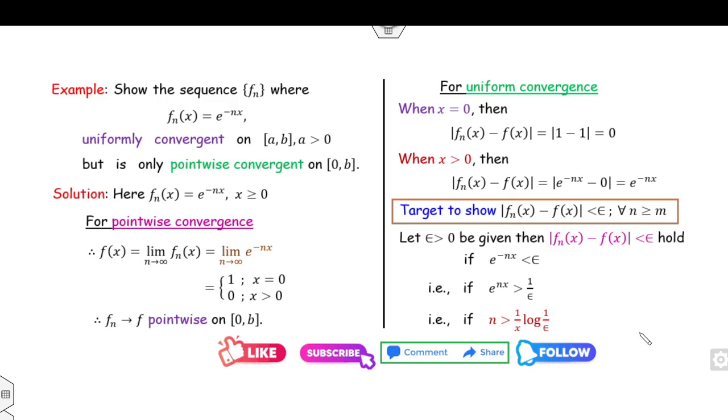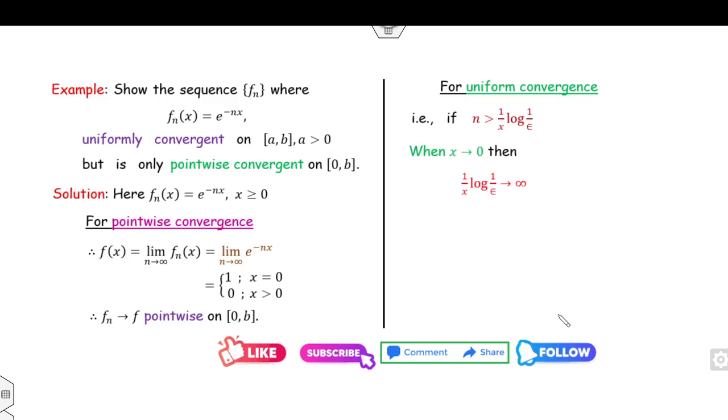Now again you can see there are two cases. Can you find the value of x on any interval [a, b] so that this goes to infinity? Yes, clearly x equal to 0. So whenever x approaches 0, this limit goes to infinity.